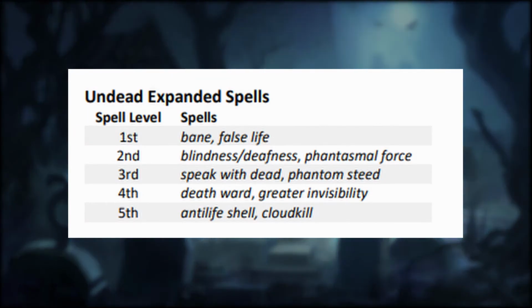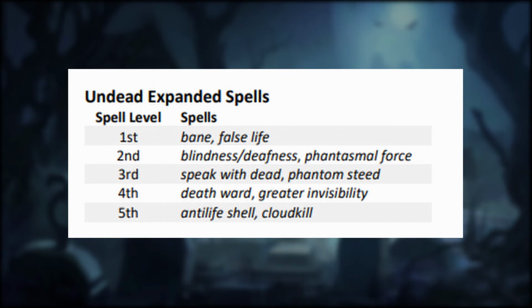First thing we get at level 1 is an expanded spell list. For first level spells, we get Bane and False Life. Second level spells, we get Blindness, Deafness, and Phantasmal Force. For third level spells, we get Speak with Dead and Phantom Steed. Fourth level spells, we get Death Ward and Greater Invisibility, and for 5th level spells, we get Anti-Life Shell and Cloud Kill. Every spell on this list suits the intended flavor, but there is one omission that should be on this list, and that is Animate Dead. Animate Dead did appear on the expanded spell list for Warlocks in the Variant Class Features UA, so maybe that's why it was omitted. Either way, this was a missed opportunity.